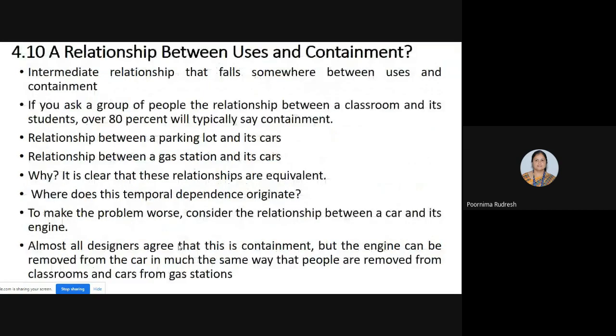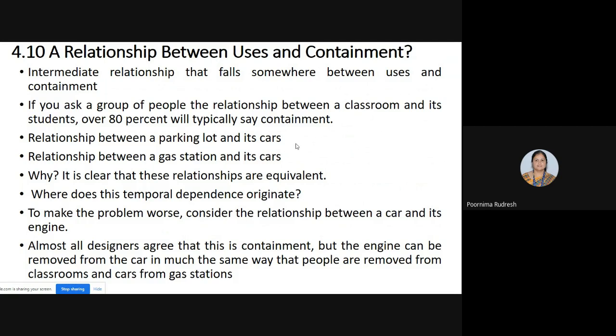See here, some of you say that it is a users relationship, some of you say that it is a containment relationship, and if you consider some of the examples, these examples belong neither to the users relationship nor to the containment relationship.